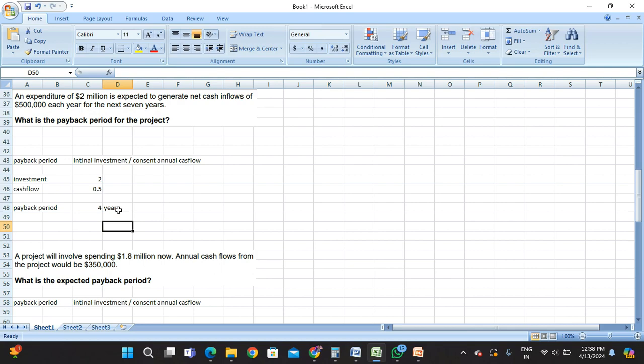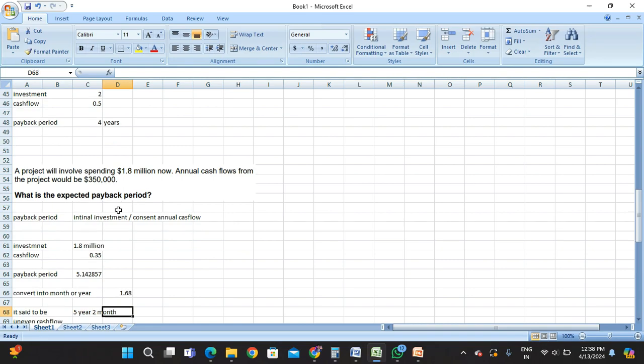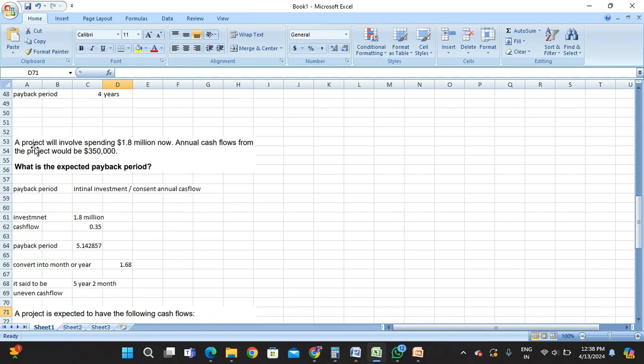Let's see another question on this. A project will involve spending $1.8 billion now. Annual cash flow from the project would be $350,100. What is the expected payback period? Let's see. The payback period formula will be initial investment divided by constant annual cash flow.